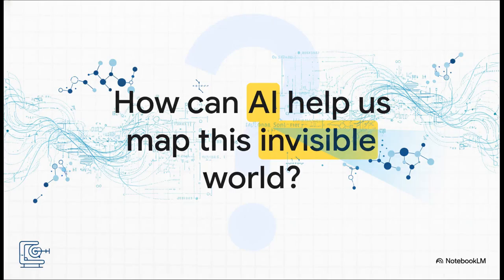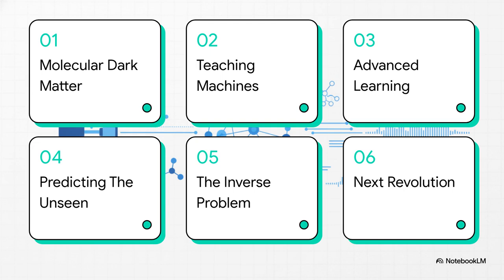So that leads to the big question, right? How in the world do we shine a light on this invisible world? How can artificial intelligence actually help us map, identify, and really understand these millions of unknown molecules? Well, in this explainer, we're going to walk through exactly how that's beginning to happen. We're going to tackle this in 6 parts.